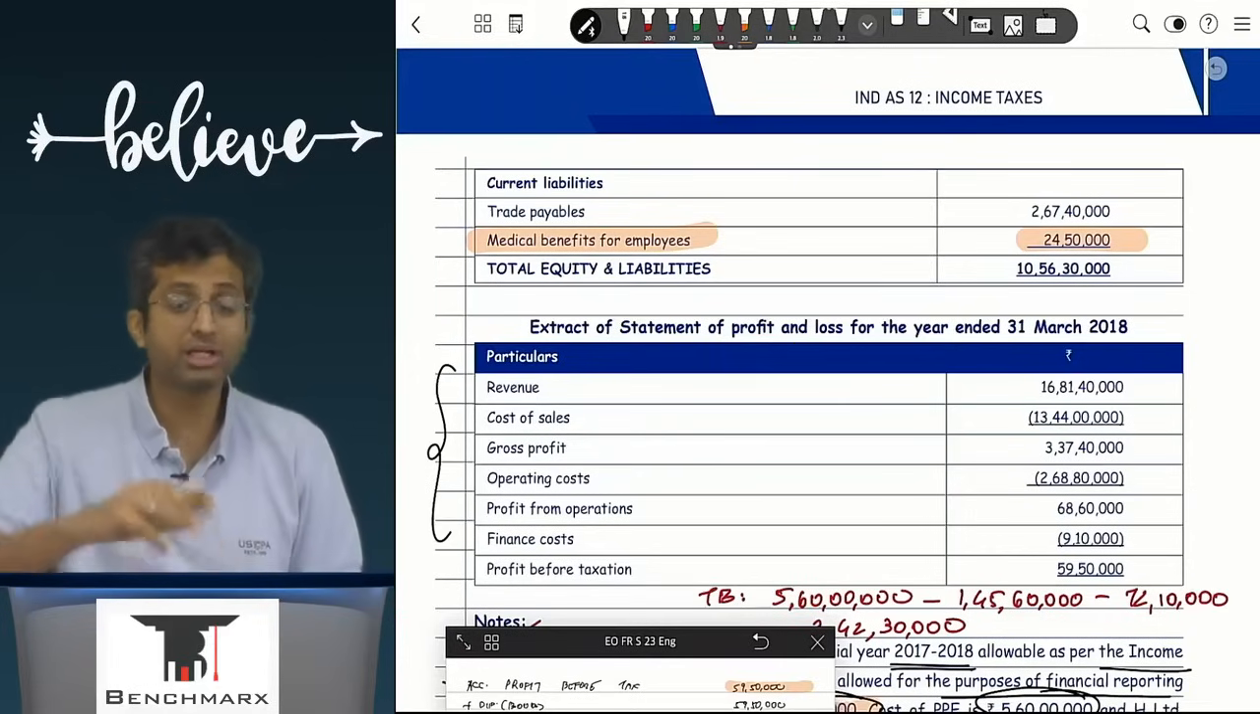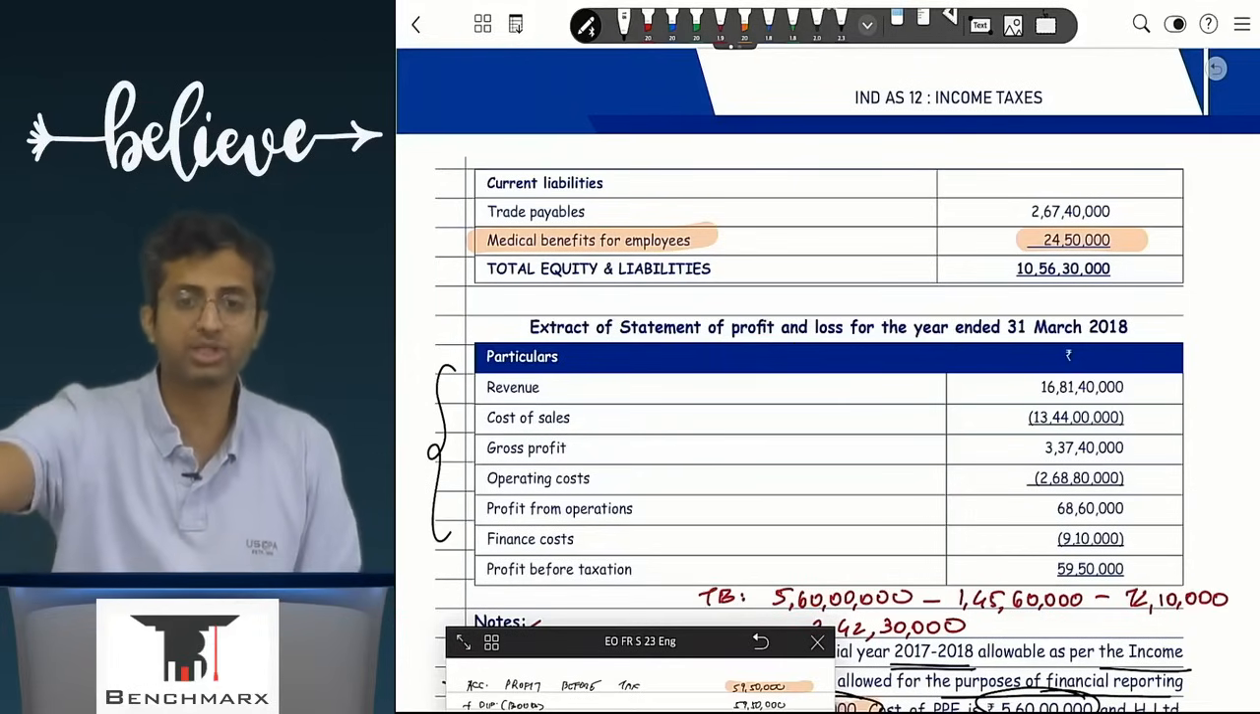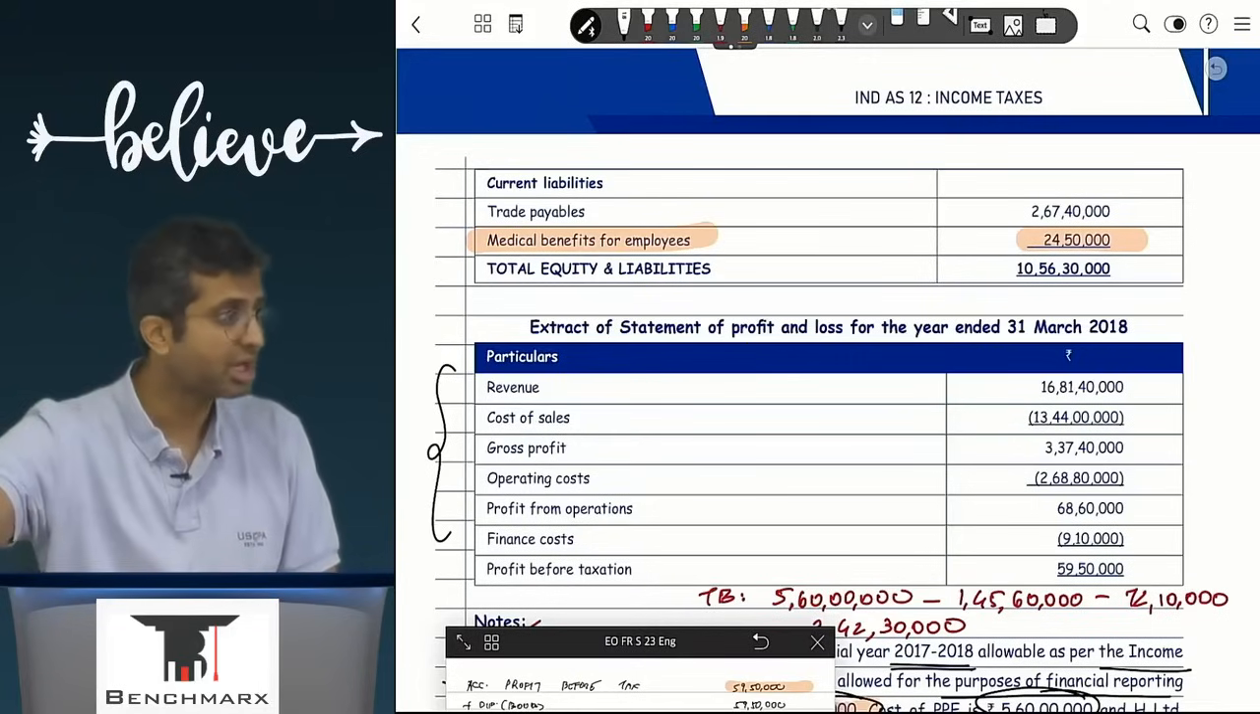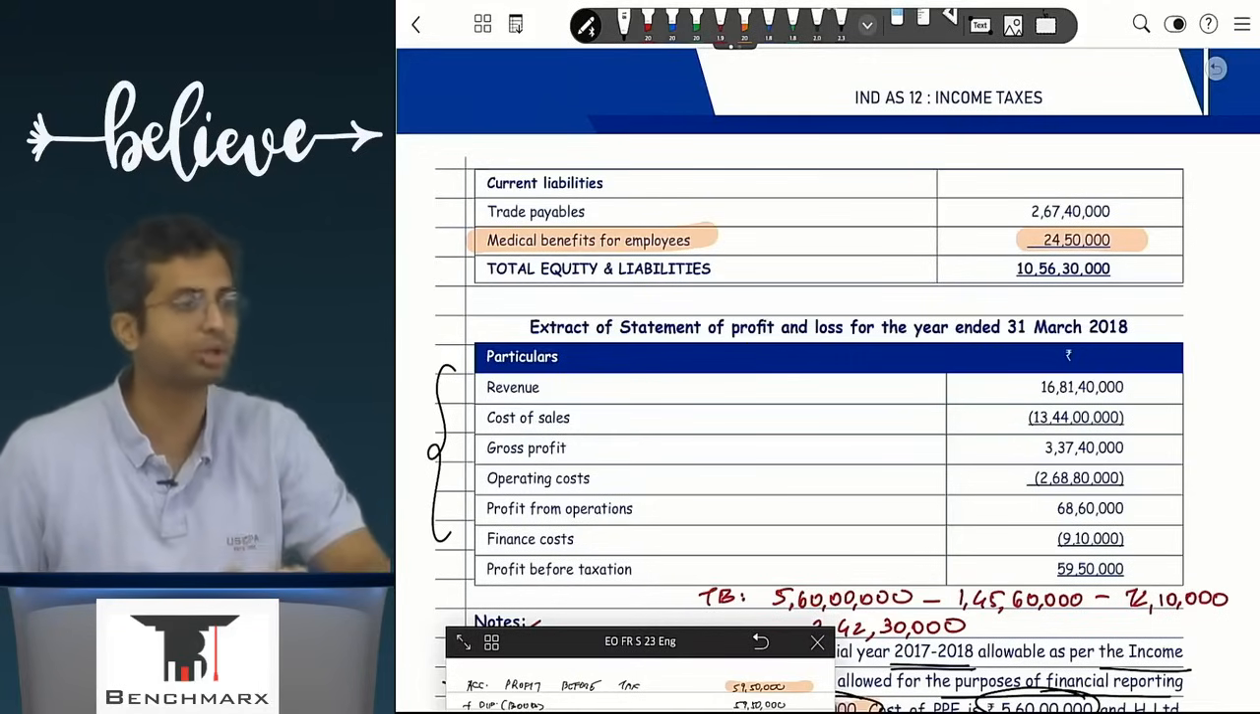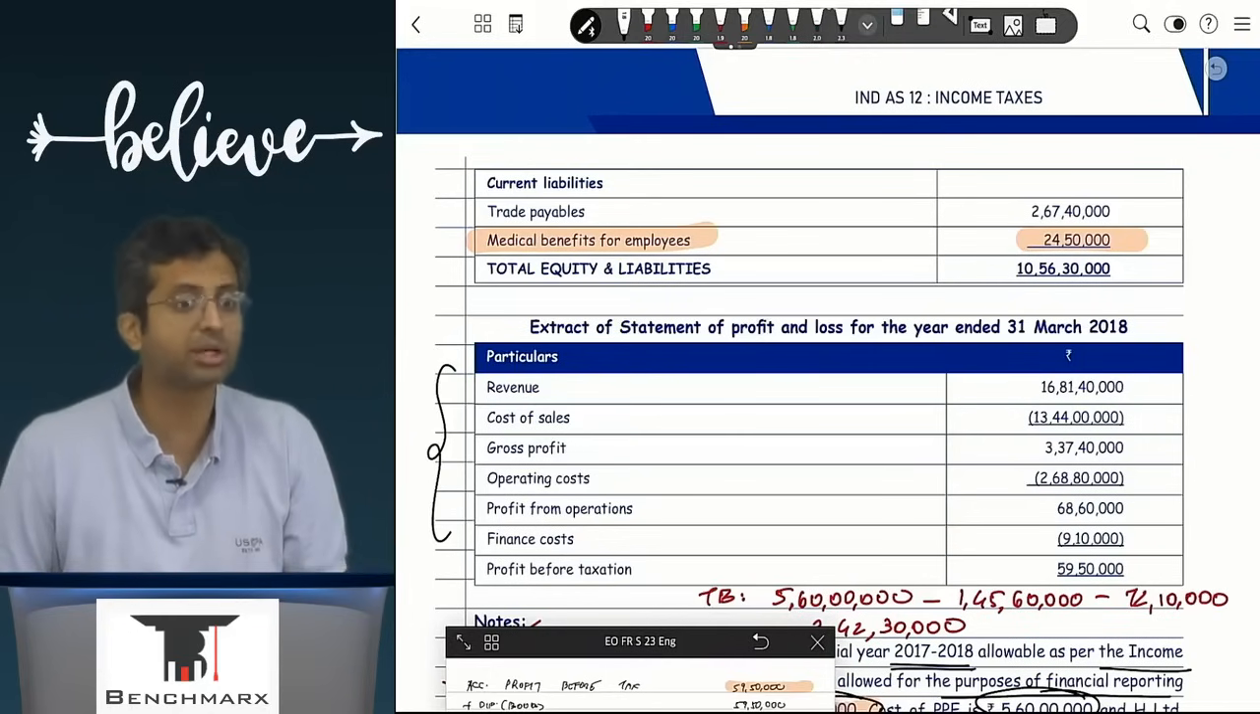Sir, why should it be a DTA? Well, if in the next year this amount is paid, income tax will give you deduction. Medical expense account debit to bank, in the books you will not get a deduction. Why? Provision account debit to bank. And as a result, it's a deductible temporary difference.